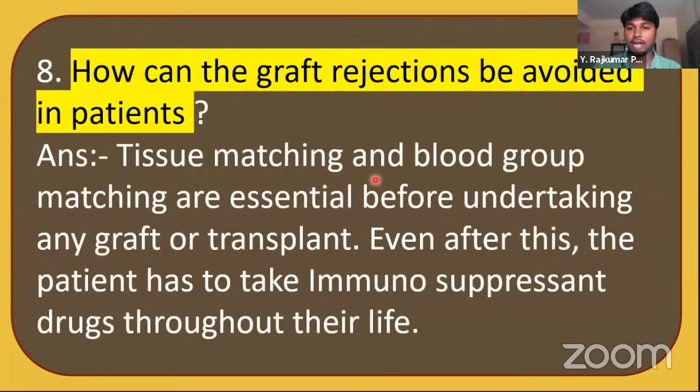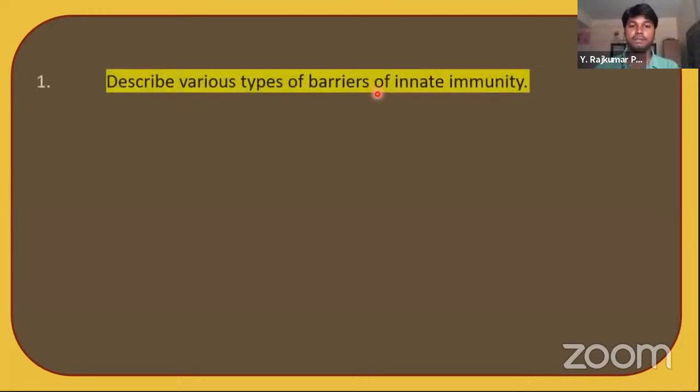Tissue matching and blood group matching are essential before undertaking any graft or transplant. Even after this, the patient has to take immunosuppressant drugs throughout their life. So they will check the blood group matching and tissue matching, both in the two persons, the donor and the recipient. And after this they take immunosuppressant drugs for protection. This is how graft rejections can be avoided in patients. Go to the next question.